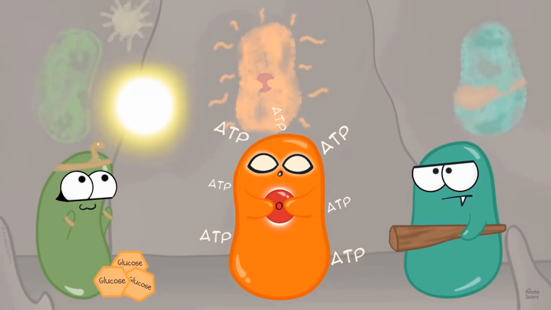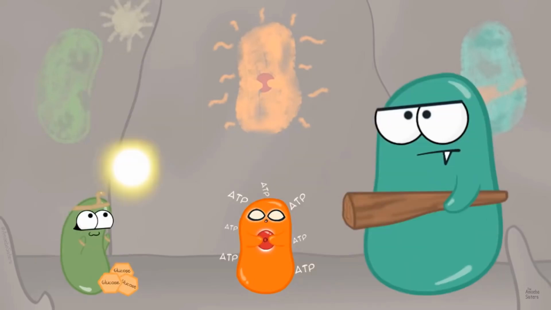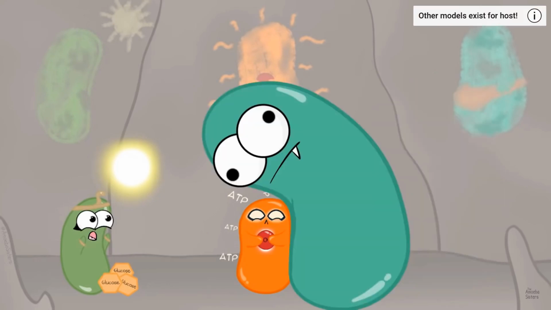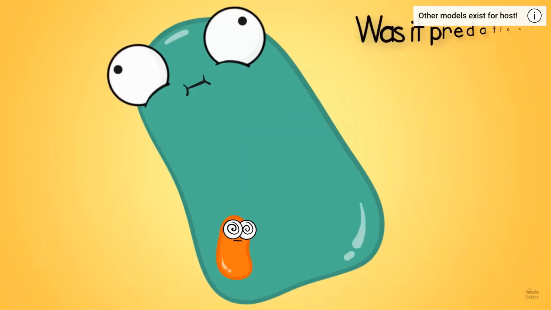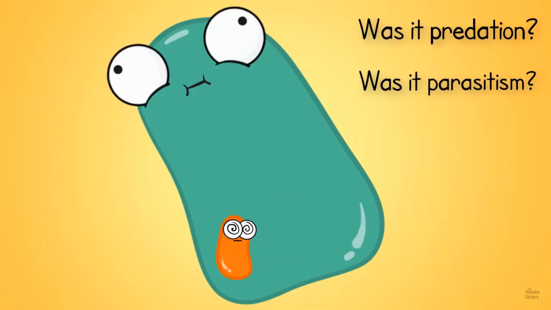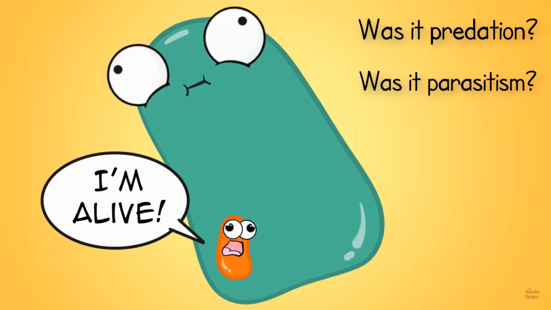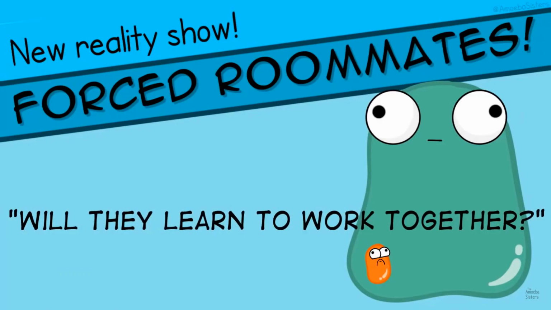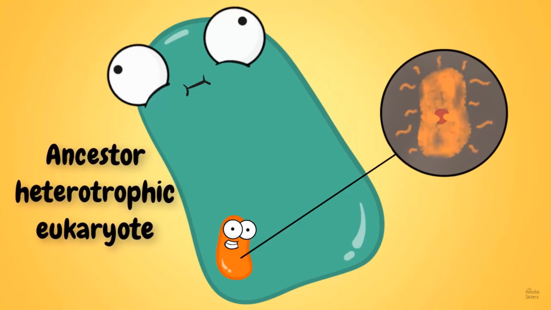And some prokaryotes were larger. They could consume others, engulfing them. So obviously they had to be larger. The endosymbiotic theory is that some of these large cells engulfed some of these small bacteria. But instead of those small bacteria getting digested, some of them remained intact, and they actually began to live as symbionts. That means they lived together. This is believed to be the ancestor heterotroph eukaryote cell.